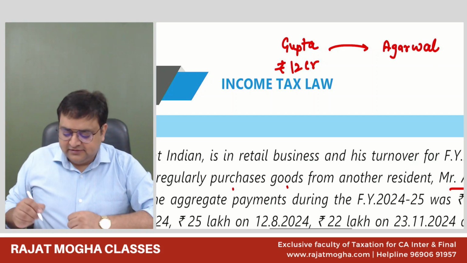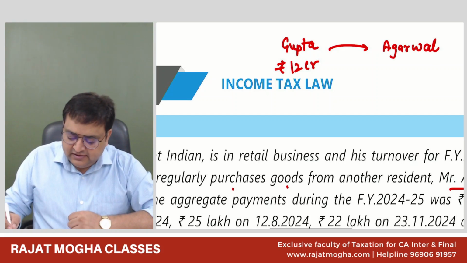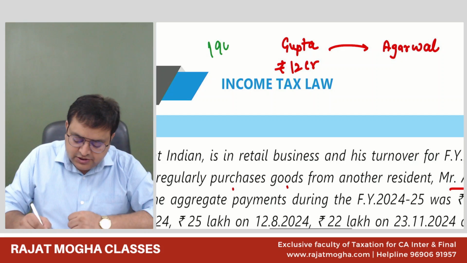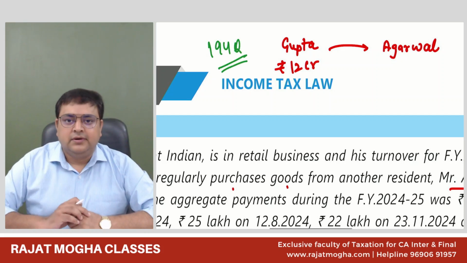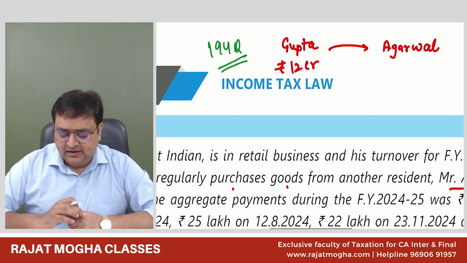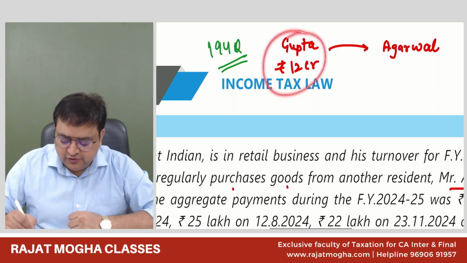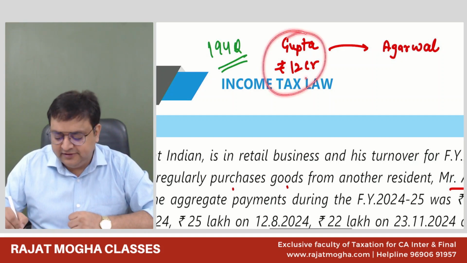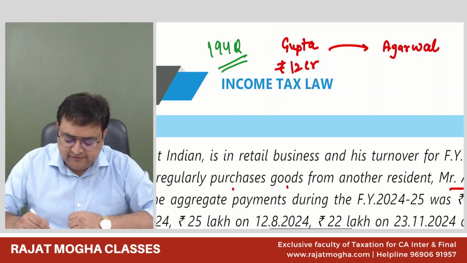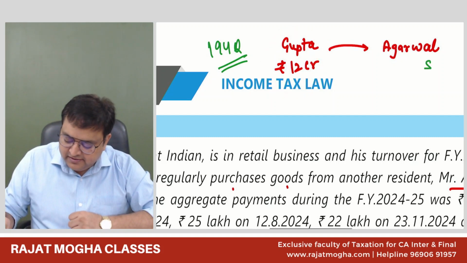So in this case, we know that there is Section 194Q. Section 194Q says that if you are the buyer, Mr. Gupta is a buyer, he is purchasing things from Mr. Agarwal. Mr. Agarwal is a seller and Gupta is a buyer.